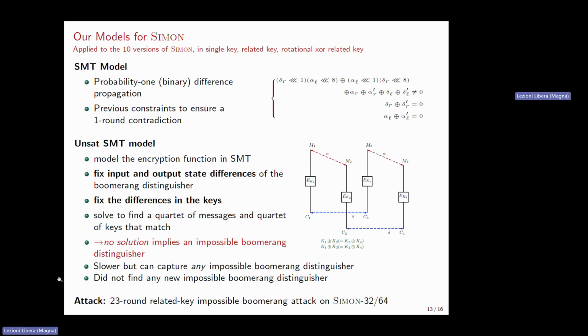So you say on the unsat SMT model, you fix the difference in the keys. Yes. Or above that, you fix input and output state differences of the boomerang distinguisher. How do you get these differences to begin with?